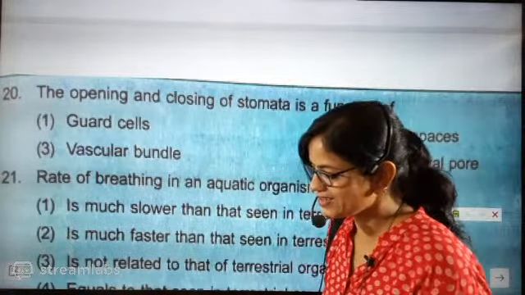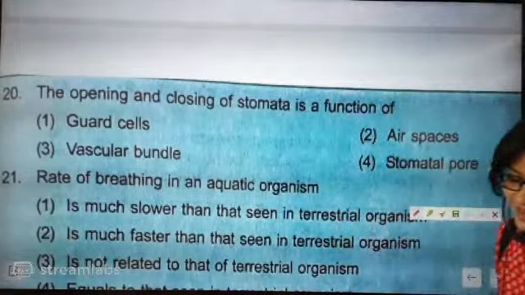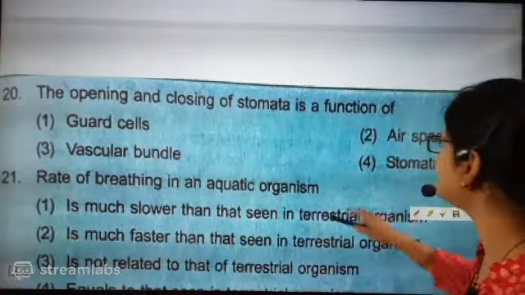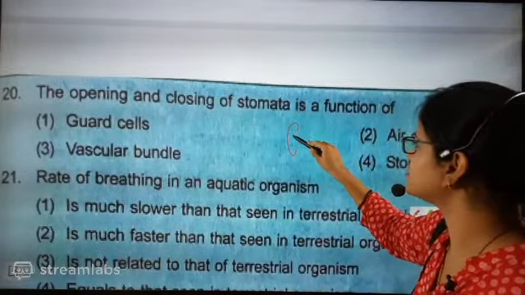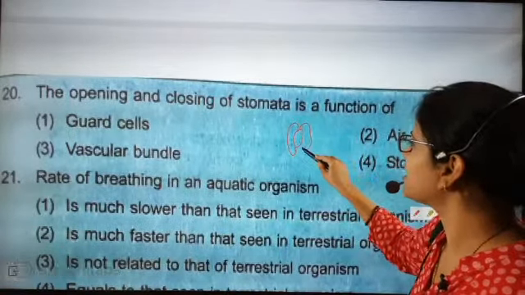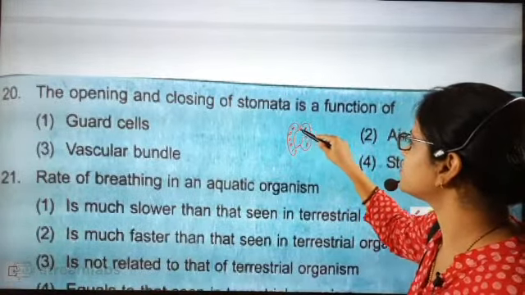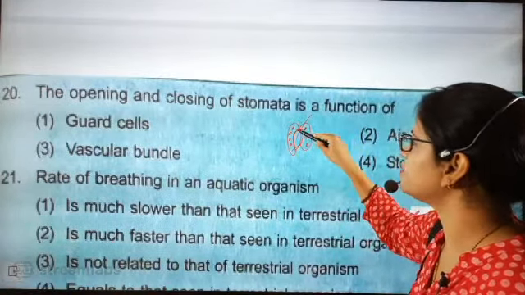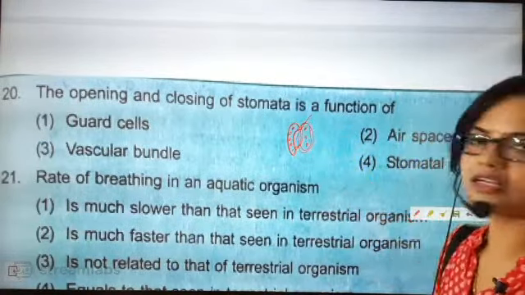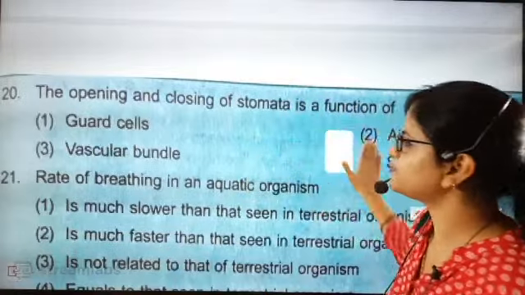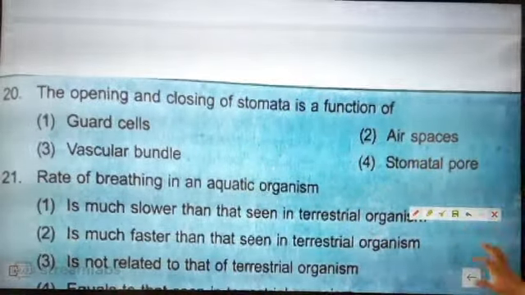There is no second thought about this question. The answer is absolutely correct. It is the guard cell. The guard cells alone are responsible, beta. The guard cells look just like a butterfly, and they also have chloroplast. This is the stomatal pore and this is the guard cell. So the guard cell is responsible for opening and closing of the stomatal pore. Absolutely correct answer.